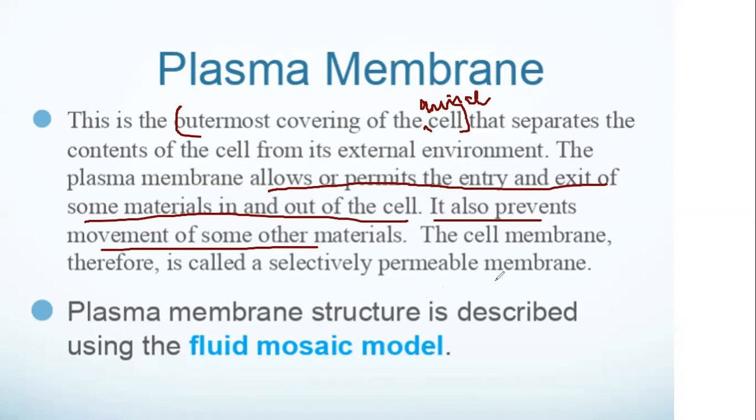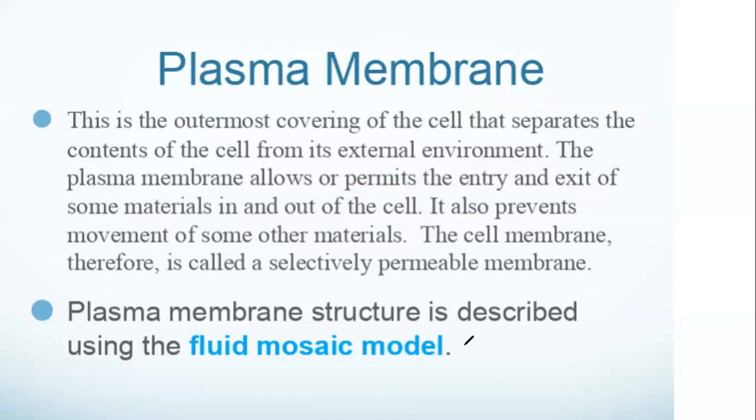Plasma membrane is described using the fluid mosaic model. That's not required. So the outermost covering of animal cell is plasma membrane. The outermost covering of plant cell is...